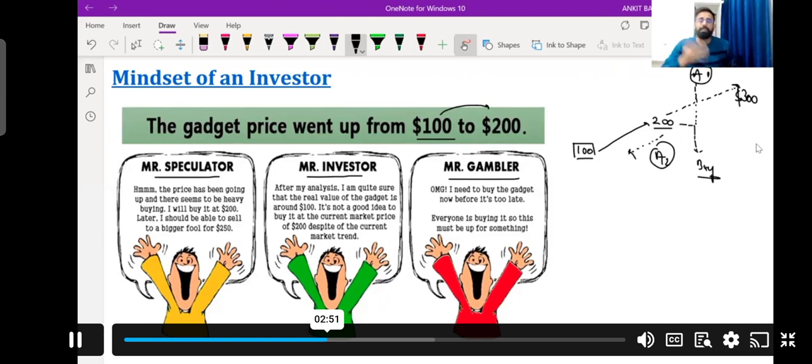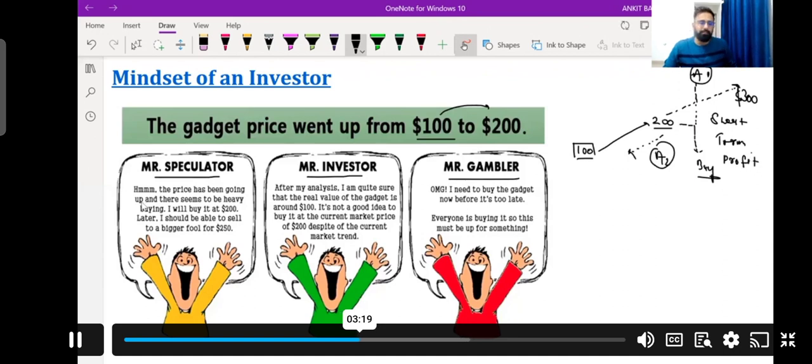If let's suppose the speculator is assuming that the price will fall, right? Here he can play with options. We will be discussing options in a coming session, so I am not giving emphasis on options right now. Basically, if you see what speculators do, they try to earn short-term profits with the help of speculation, right? This is what speculators do.